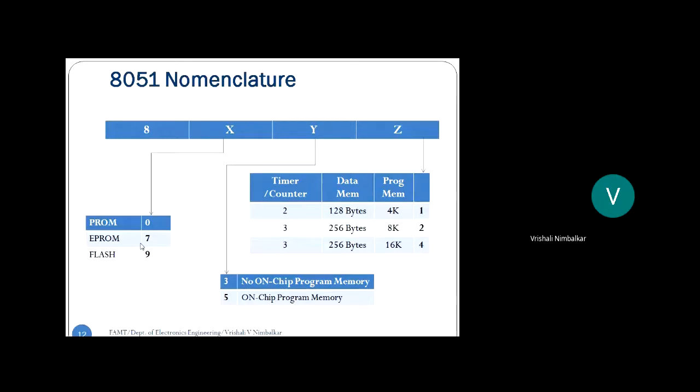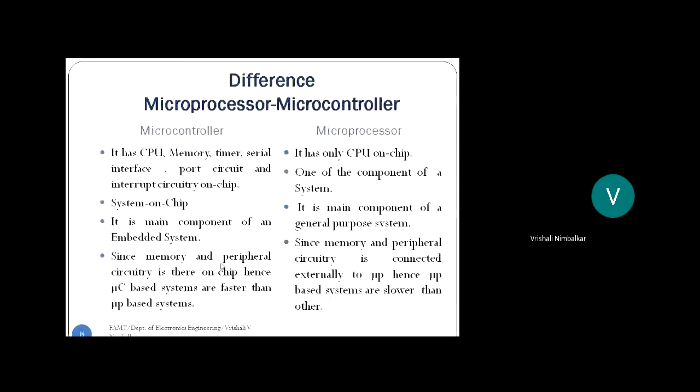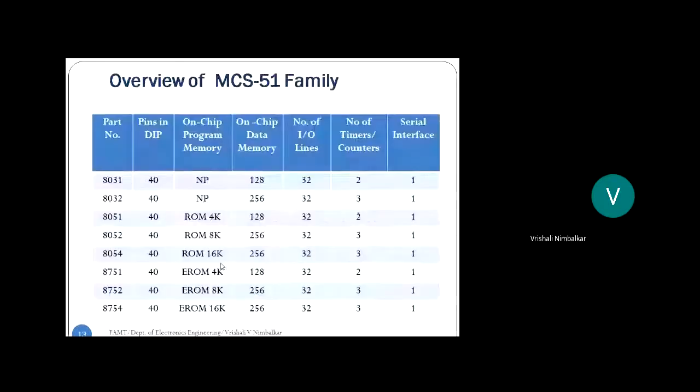A reprogrammable microcontroller means the digit should be 9. There should be on-chip memory in it, so the digit should be 5. And 1, 2, 4, anything you choose, depending on the size of your program. So you should be using 8951 or 8952 or 8954. Is that okay? Use that reprogrammable chip in your mini projects. So that was about the numbering 8051.